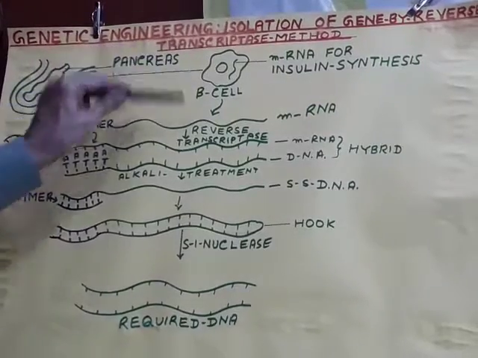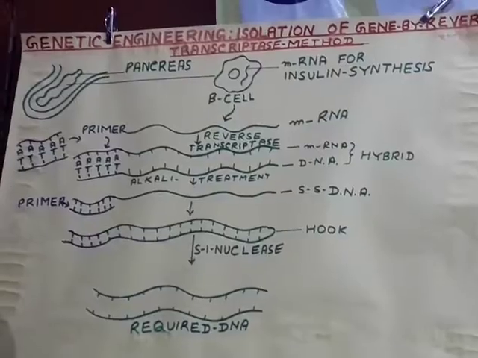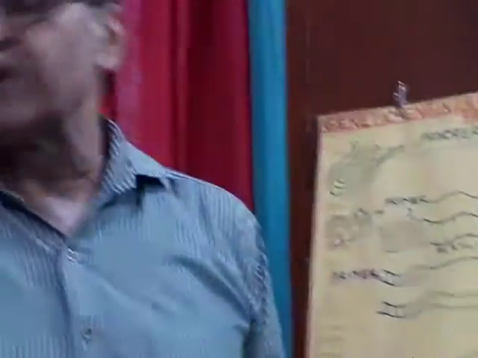Now beta cells are cultured. There are chemicals, cobalt chloride and one more. By one chemical, all the alpha cells are killed, only beta cells remain. There is another chemical by which beta cells are killed and only alpha cells remain.